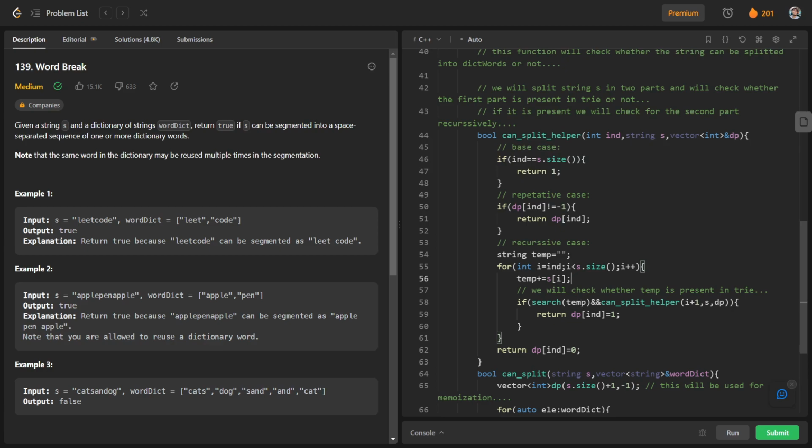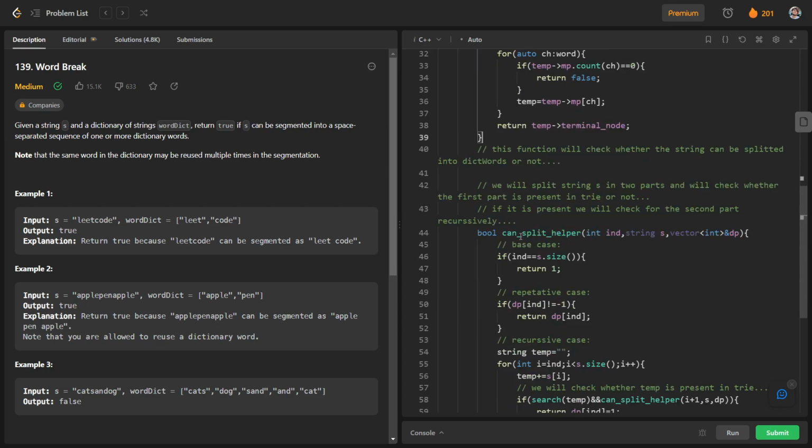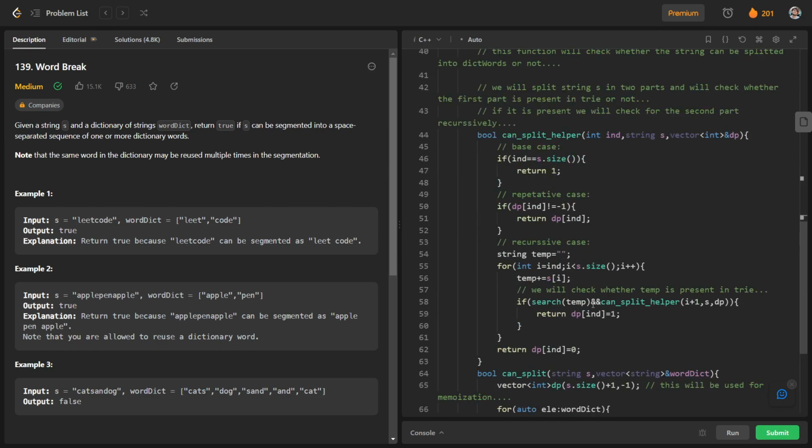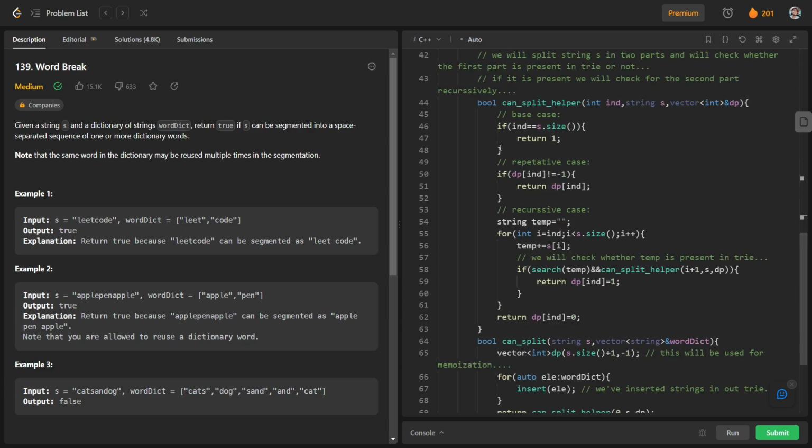And we will check whether the first part is present in the Trie or not. For this we will use the search function. So if search of temp is true, we will check for the second half. So we will check whether can split helper of i plus 1, s and dp is true or not. If both of them are true, we will return true, otherwise we will return false. And in this way, this can split function will work using this can split helper function.